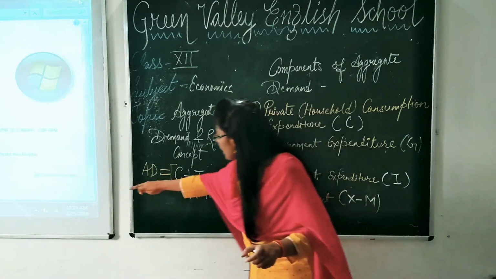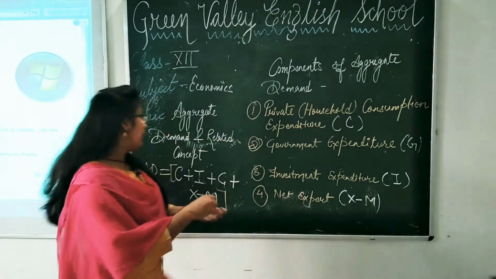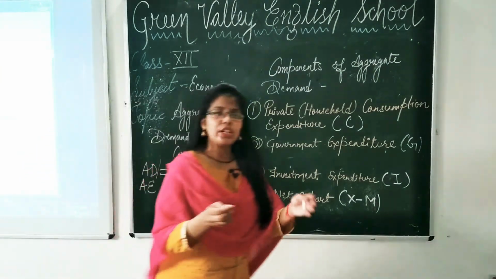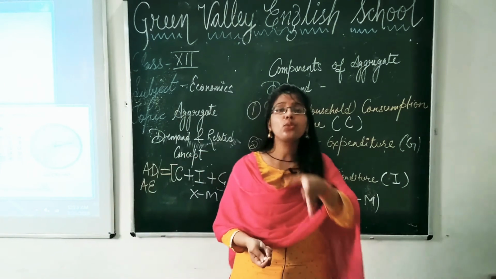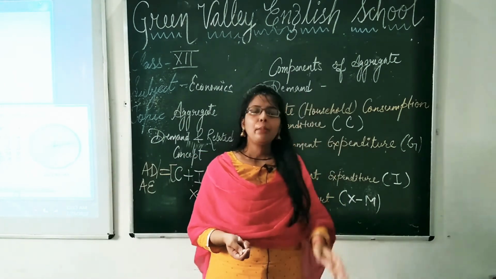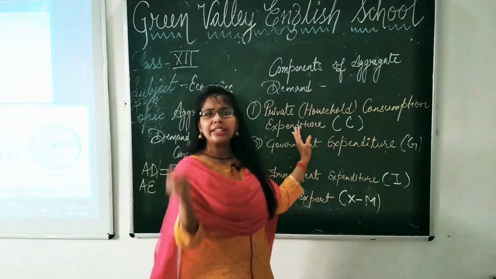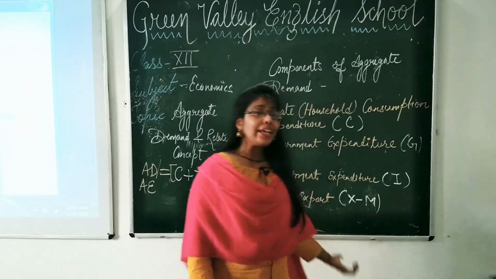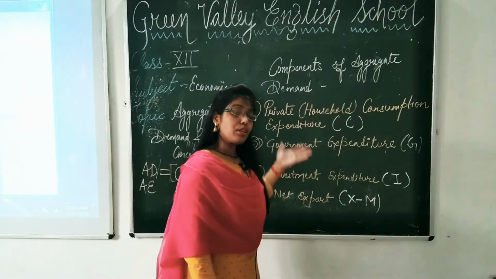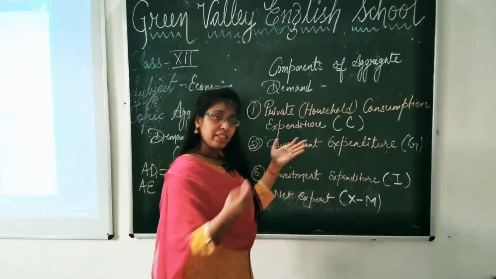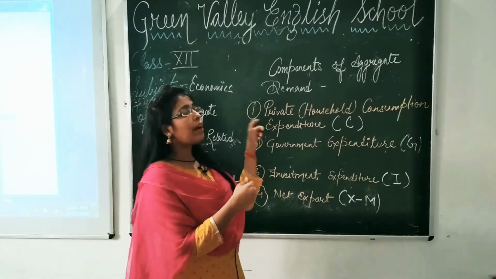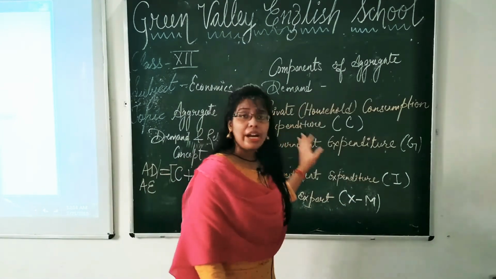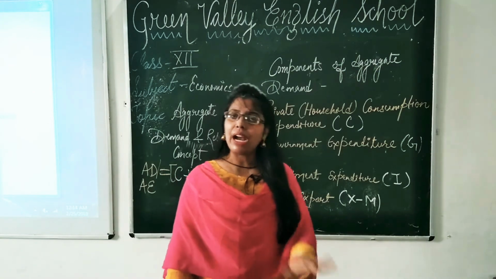इसको sum total करेंगे तो क्या आएगा? Aggregate demand, and you can say aggregate expenditure. Sometimes questions are asked just to confuse what is aggregate expenditure. Those students know but still they are not able to write. Why? Because they are told only about aggregate demand. They are never told that aggregate demand and aggregate expenditure are the same. So as you have seen, it is the sum of all expenditures. That is why aggregate demand is also equal to aggregate expenditure. So hopefully the meaning of aggregate demand and components of aggregate demand is clear to you all.